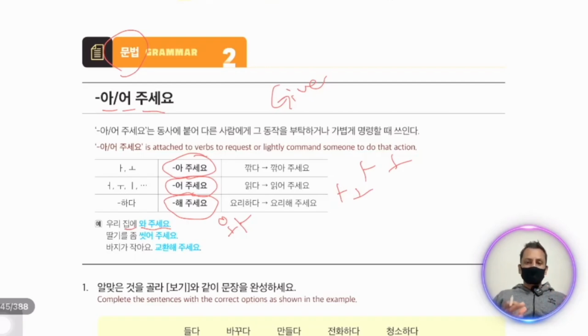Shitta is verb, that's why the end is siat. We add o. Shitto chuseo. Wash strawberry and give me. Haji ga chakayo. The pant is very short. Kyohwan he chuseo. Let's exchange. This is exchange. Kyohwan hada. So in the end we have, this is hada format, just put he chuseo.